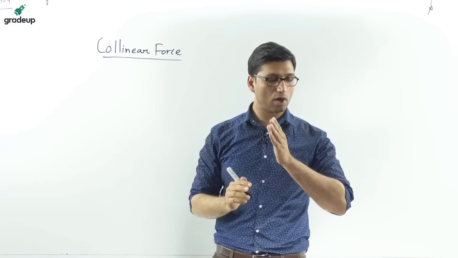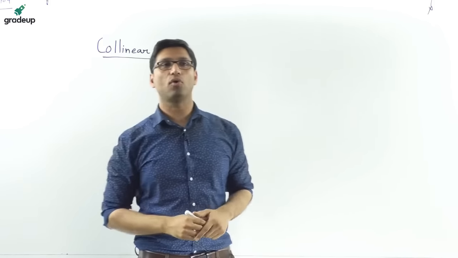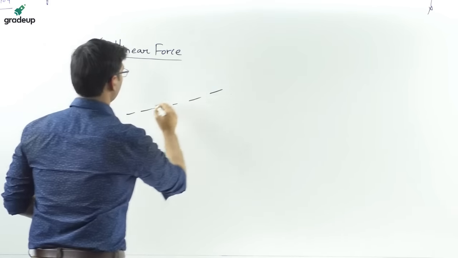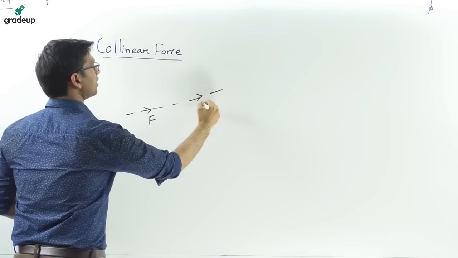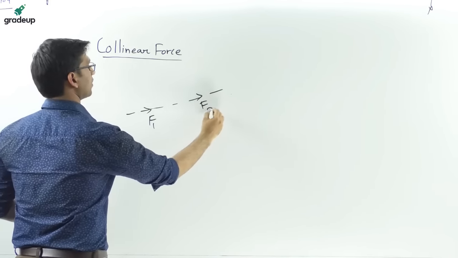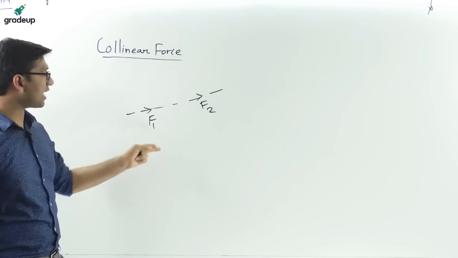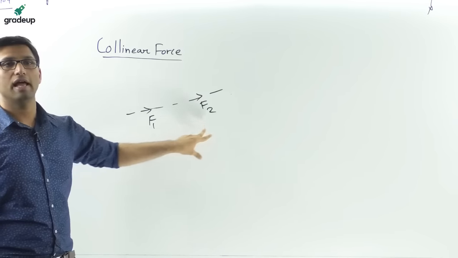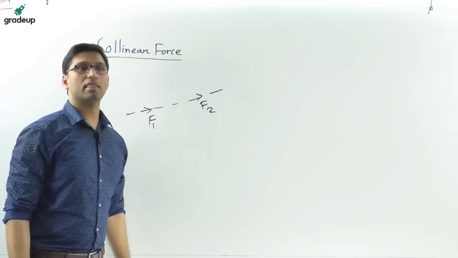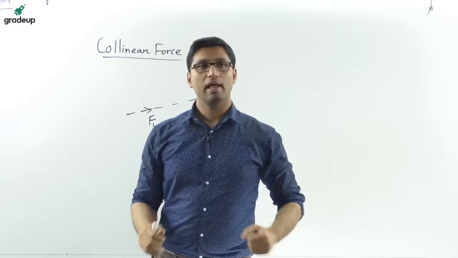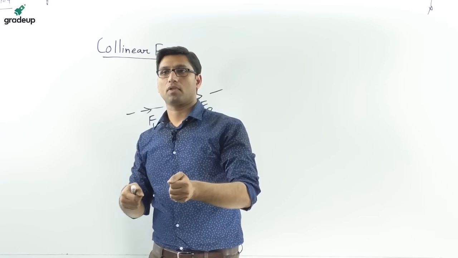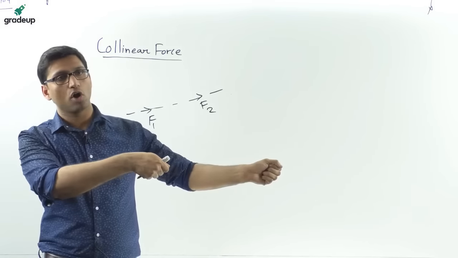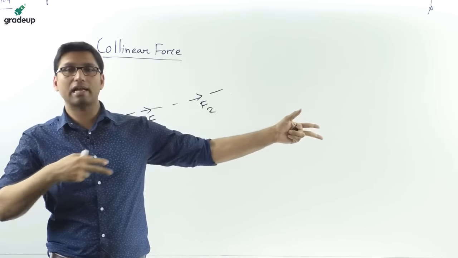When forces act along a straight line, then it is called a collinear force. When the line of action of the forces is along a straight line. What is an example of a collinear force? If you have played tug of war, in tug of war, we apply the force in a straight line.